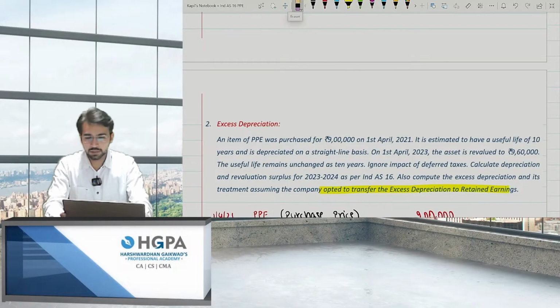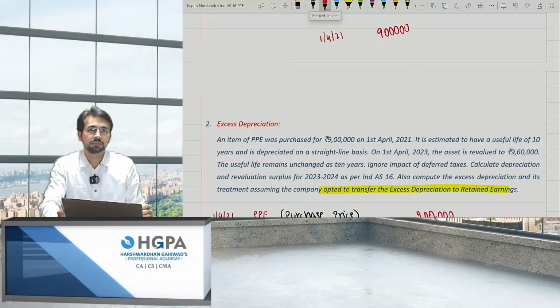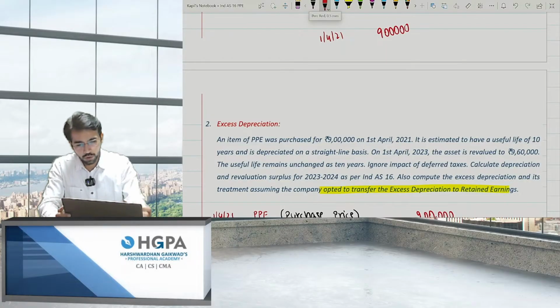Okay, 30. Okay, so on 1/4/21, yes, perfect. On 1/4/21, you purchased for 9 lakhs, right? The life was 10 years. Obviously, the depreciation would have been 90 and 90, 2 years, right?